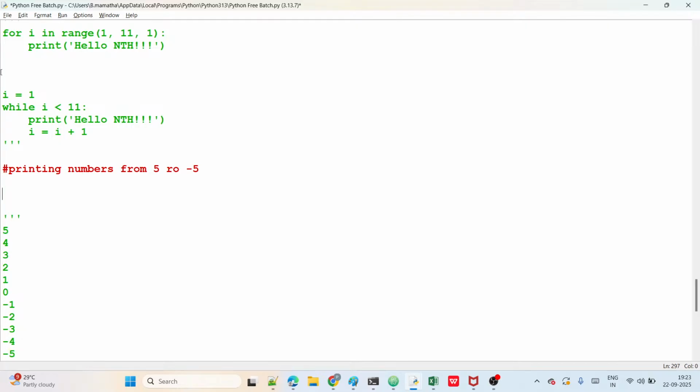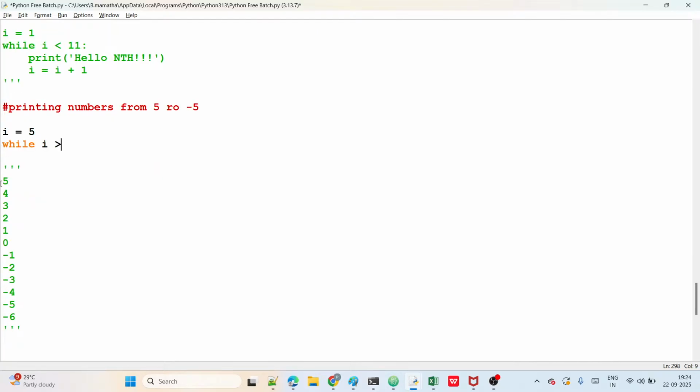So what is the starting I value? I value is 5, right? Then while I here, is it less than or greater than? Tell me, guys, now. I want up to minus 6. Do we take I less than minus 6 or I greater than minus 6?